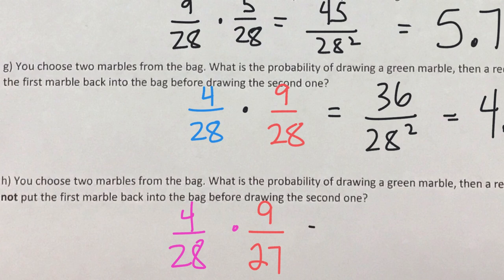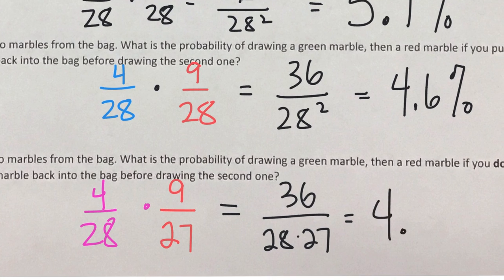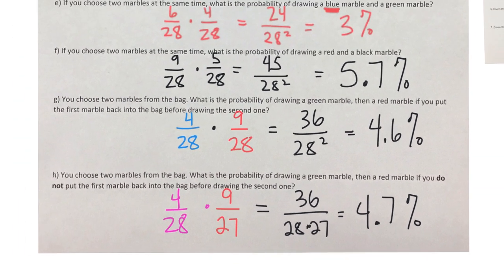We don't have as many options if you're not putting it back. We are missing one marble. So 36 over 28 times 27 gives us 7%. So a little bit better than before, because 28 times 27 is smaller than 28 times 28.